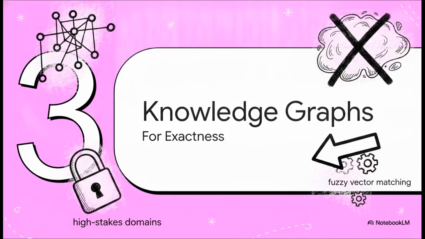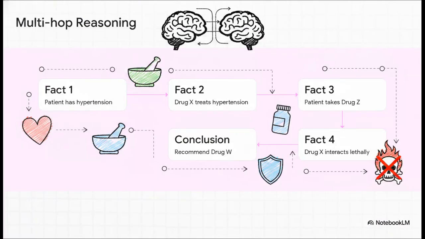Let's move on to using knowledge graphs for exactness. Now you might be wondering, how do we solve precise factual grounding in high-stakes domains, places where fuzzy guesses are downright dangerous?